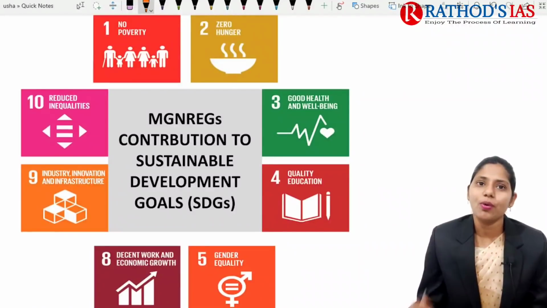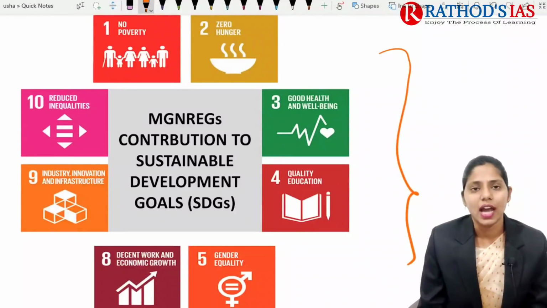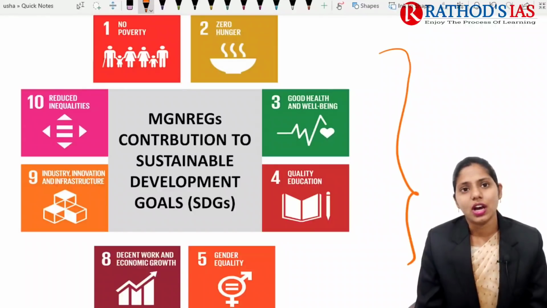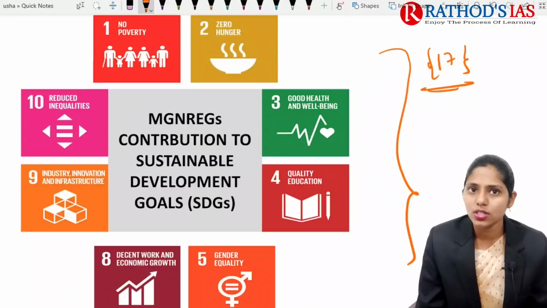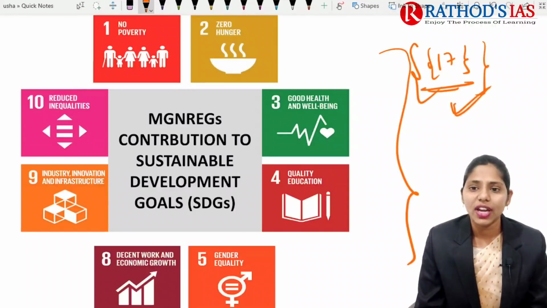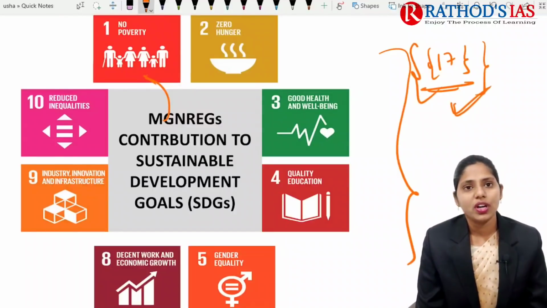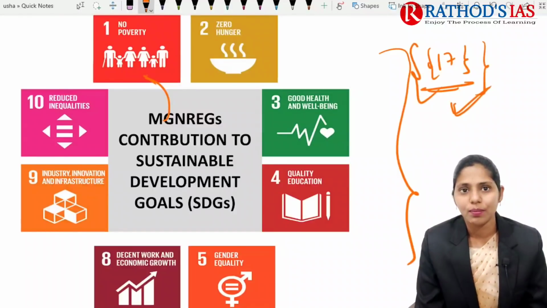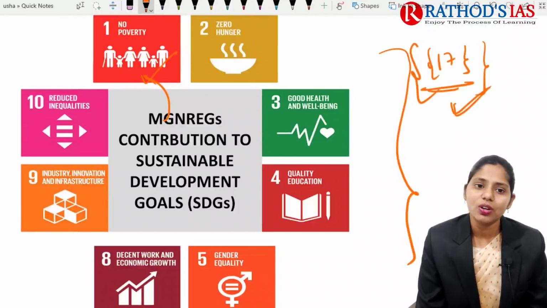If we talk about the importance of the MGNREGA scheme, you can easily understand from this image. To achieve the 17 sustainable development goals, MGNREGA is very helpful in achieving 8 out of the 17 goals. The first one is no poverty. Whenever this scheme provides employment, it provides a sustainable income, so we can decrease some level of poverty.